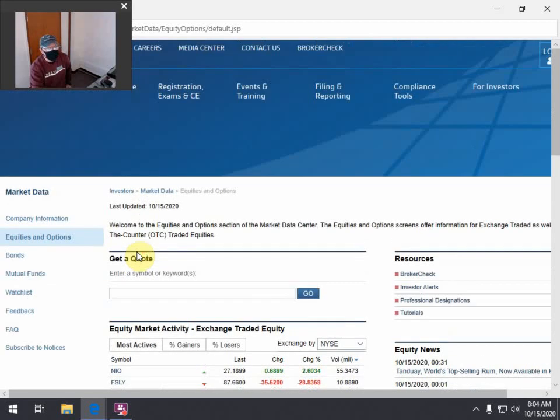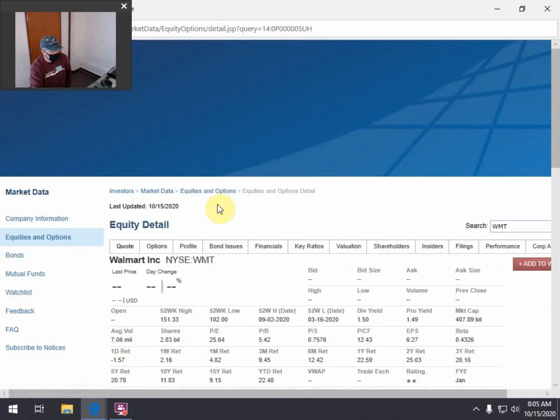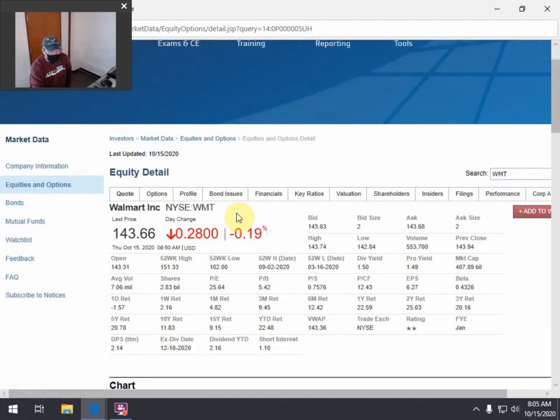Have any of you guys picked your company yet? What'd you pick, Riley? Walmart. Okay. So if I come here, do you know what the ticker symbol is? That's right. I come here, I click in the ticker symbol, and you can look it up by the name too, maybe. Okay, but ticker symbol is going to get you right there, and so it's kind of nice. So you type in WMT, you click on it. It gives me a lot of this just nice basic information here.